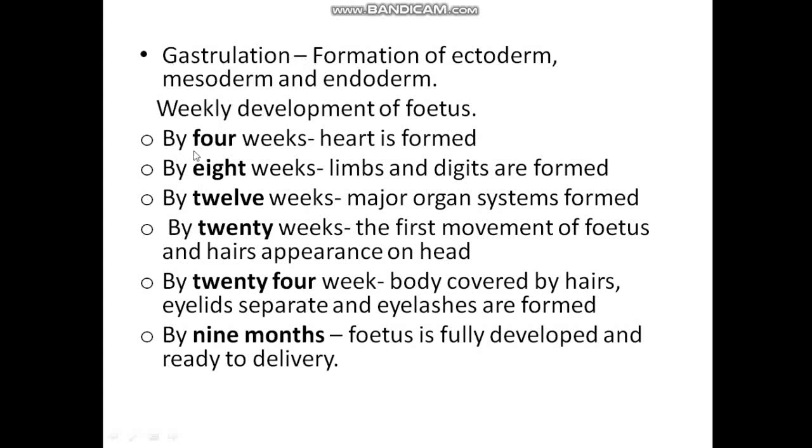The developing embryo shows the formation of the heart by the first 4 weeks, and limbs and digits are formed by 8 weeks. Major organ systems like liver, stomach and the limbic system are shown by the 12th week. The first movement of the fetus as well as the appearance of hair occurs in the 20th week. The baby is covered by hair, eyelids separate and eyelashes are formed during the 24th week. And by the 9th month, the fetus is fully developed and ready for parturition.